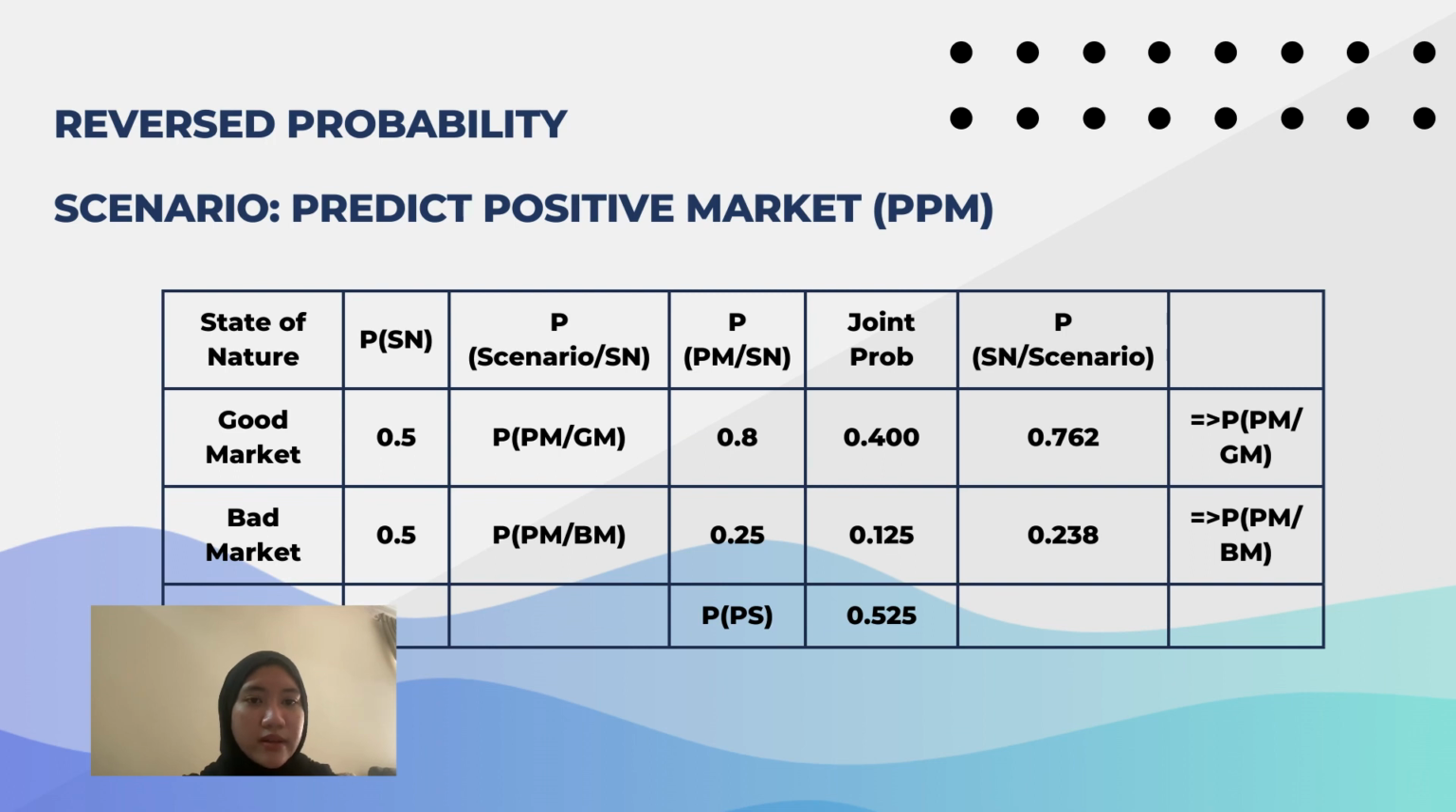So first we take a look at the reverse probability for PPM, which is predict positive market. The consultant informed Bytes that the probability of a positive market research given a good market is 0.8. That makes positive market in bad market 0.25. So we can conclude that the prediction for positive market in good market is 0.762, and the predict positive market in bad market is 0.238.